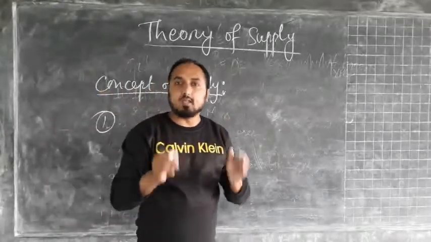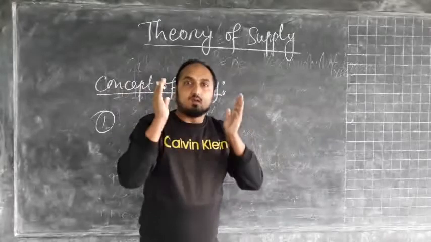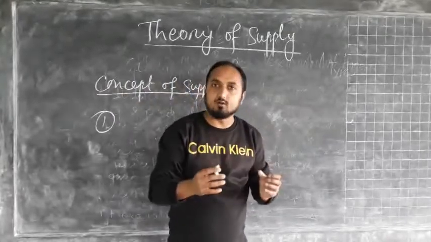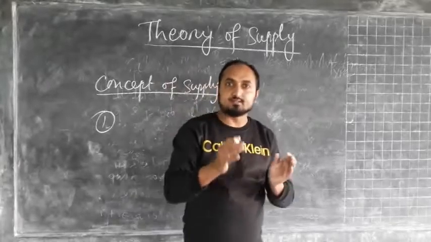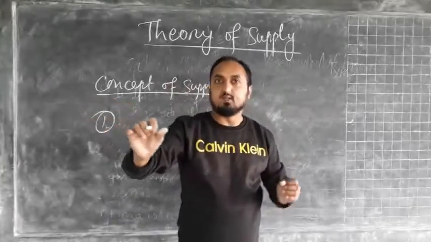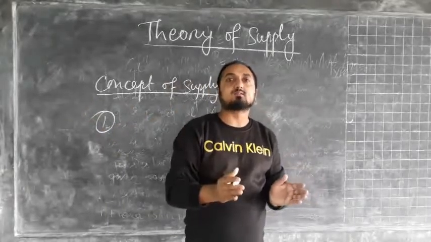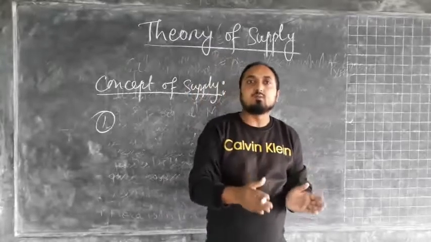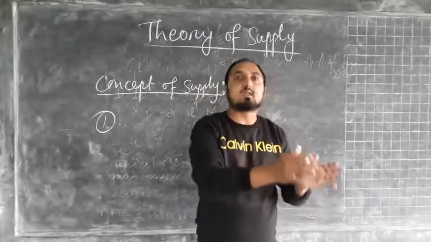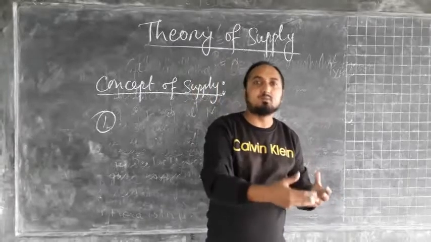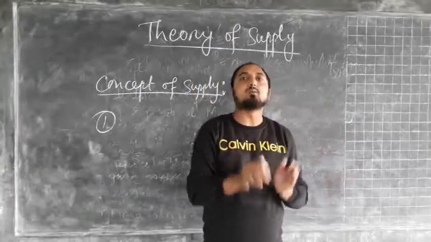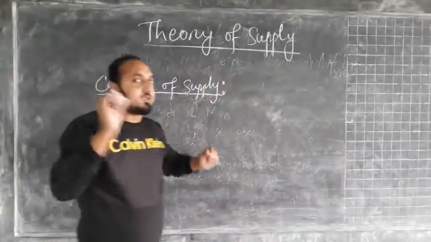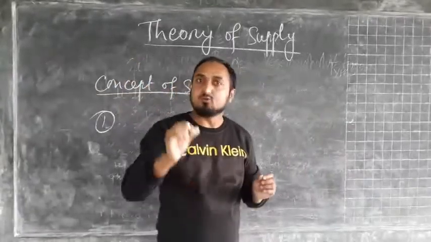supply of a commodity is always with reference to price. That means whenever we supply any quantity of commodity, that supply of a commodity is expressed in the terms of price. Suppose quantity of wheat. So the wheat when we supply, it may be measured in the terms of per kg, per quintal. The price may be 20 rupees per kg or maybe 2000 rupees per quintal. So here when we define the supply, it is always with the reference to price.